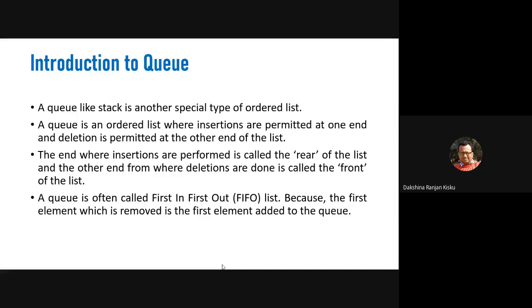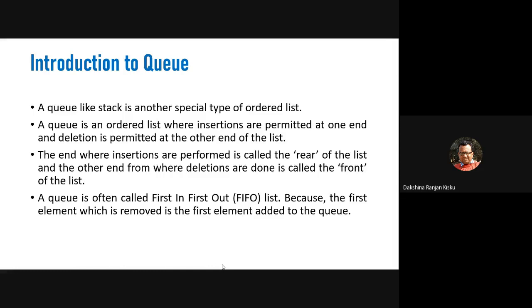Okay, so queue is like a FIFO structure. FIFO structure means the first element which is entered into the queue will be removed from the queue first. That means the element which is removed first will be added to the queue first. That is why the queue is called the FIFO structure, first in first out structure or first in first out list.